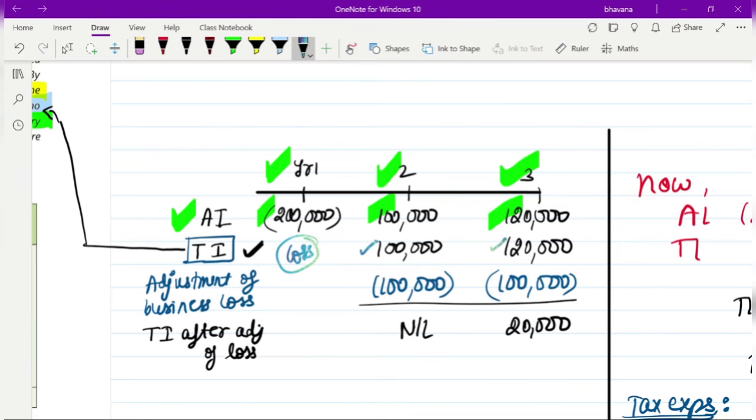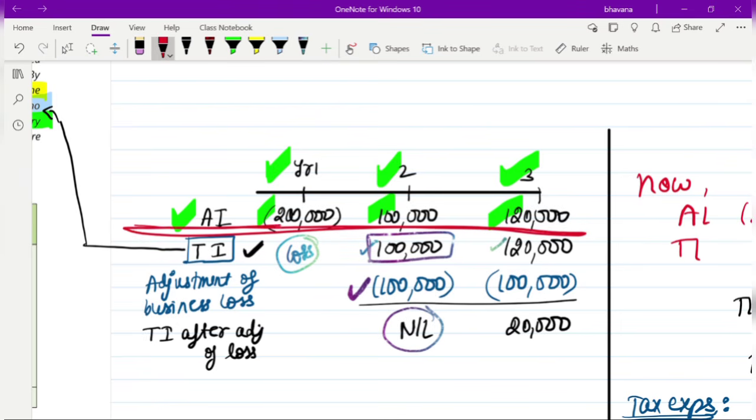So now let's set off the loss with the future profits. So how much is the loss? Loss is 2 lakh. In the year 2, how much profit do you make? You make a profit of 1 lakh. So you can only set off the loss against the profit up to that profit amount only. So 1 lakh rupees loss you set off here. So out of 2 lakh, 1 lakh loss you have set off in the second year. So your taxable income is nil. 1 lakh profit minus 1 lakh loss, so taxable income nil. Then see, these are two different things. Okay, I'll just put a line here so you are able to understand.